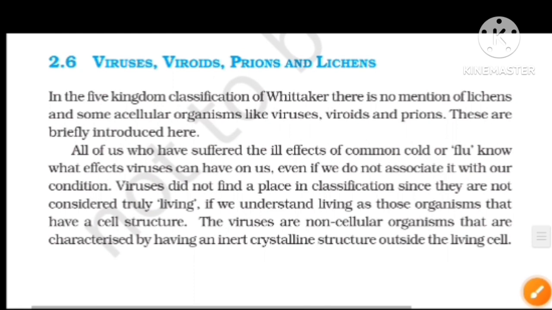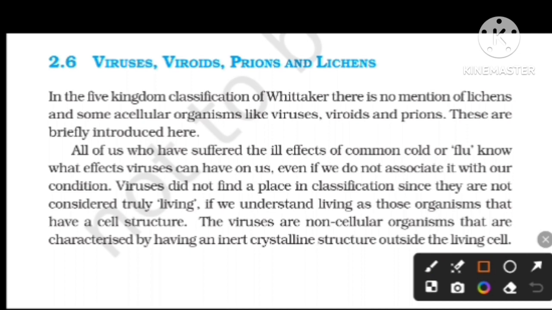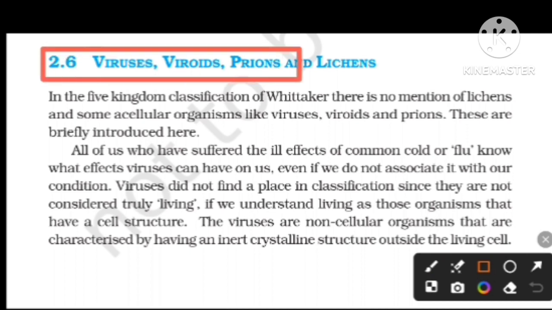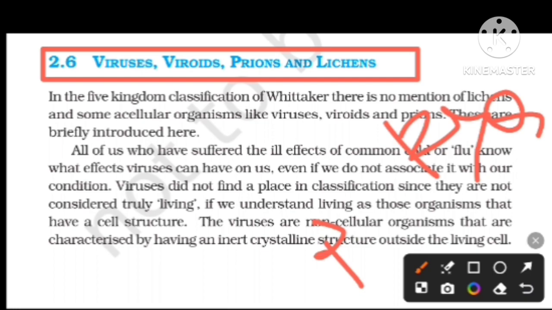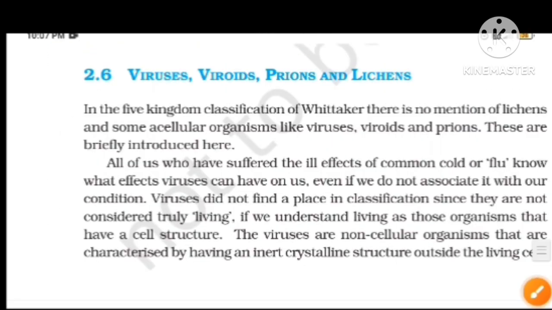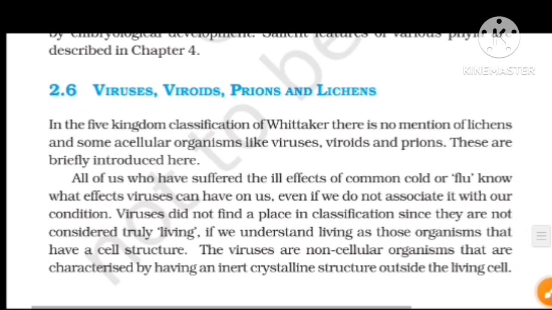And the viruses, viroids, and prions and lichens: the most loving topic of NEET. Most questions are asked from this chapter and this topic. Yes, seriously, concentrate on this topic. And in the five kingdom classification of Whittaker, there is no mention of lichens and